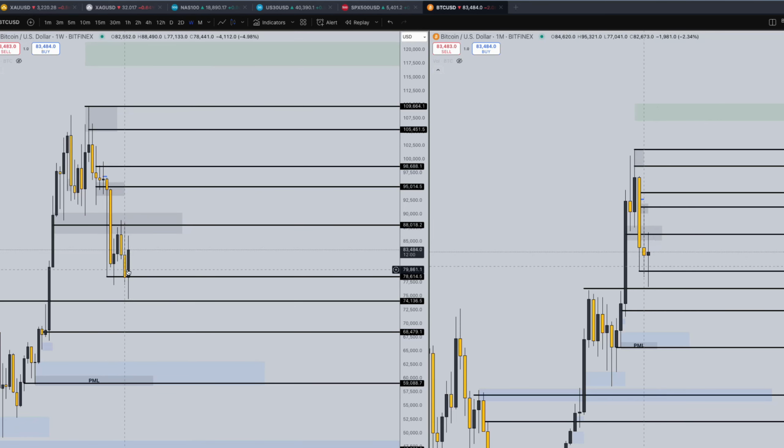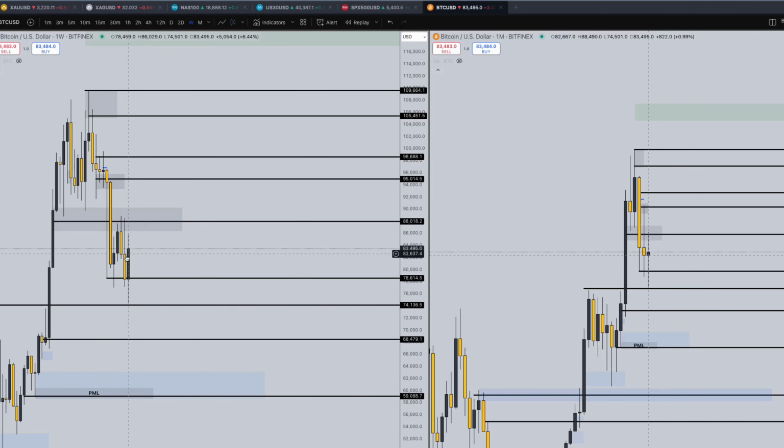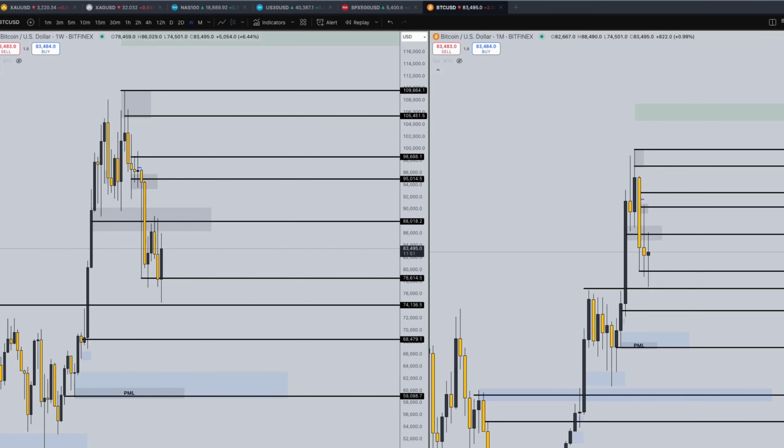On the weekly time frame, we have strong bullish engulfing candles so far. We have less than 12 minutes to go before this weekly candle closes, but this is what we would want to see for a potential reversal. If we get a pullback next week, down to maybe 80,000, or maybe even hit the support and go a little bit below, we could see price line back up with our overall bullish trend and continue higher.